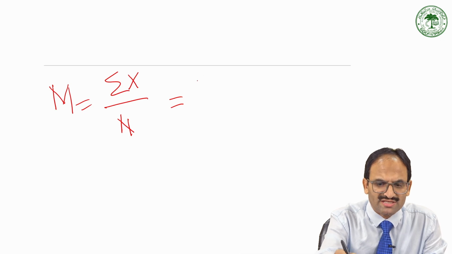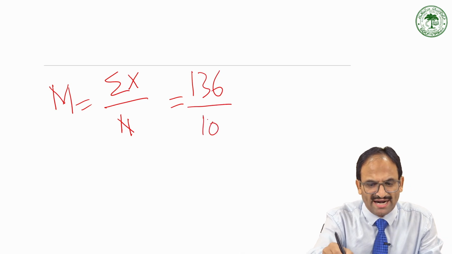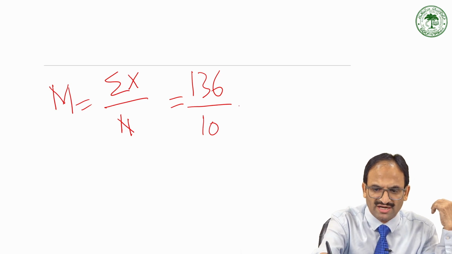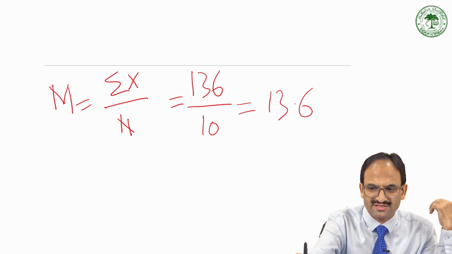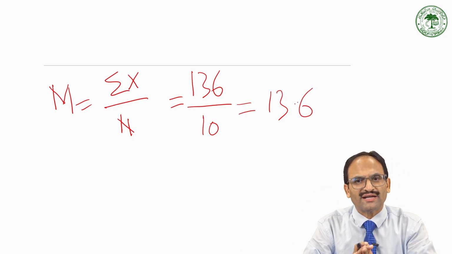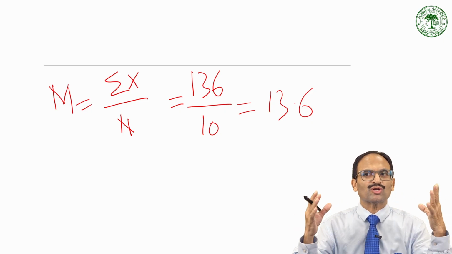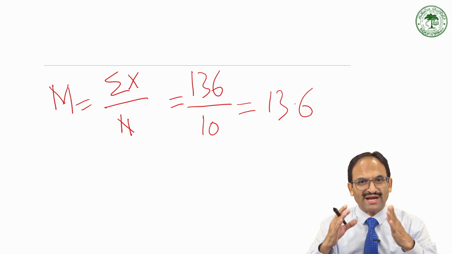The moment you sum all the numbers, the sum will come out to be 136, and since there are 10 numbers, you divide 136 by 10, and finally you will get 13.6. Remember that it's not necessary that the mean always comes out to be a whole number. Mean might come in decimals also.